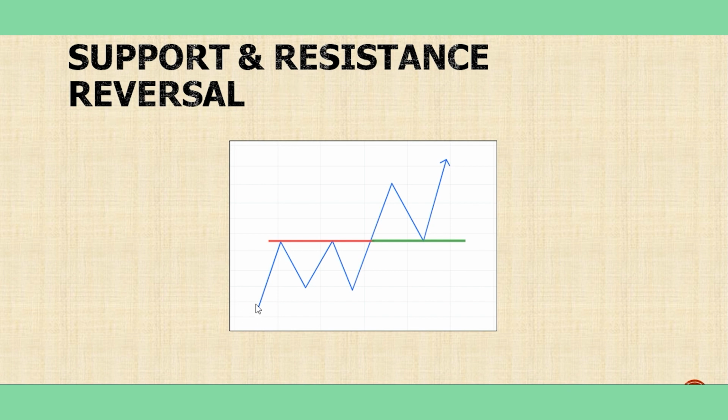Support and resistance reversal. When I have a resistance, for example, if the price crosses it, it will be a support after that. When the price goes up and goes down to that former resistance zone, it will act as a support for us. Why does this happen? Imagine many traders have marked this zone as a resistance.